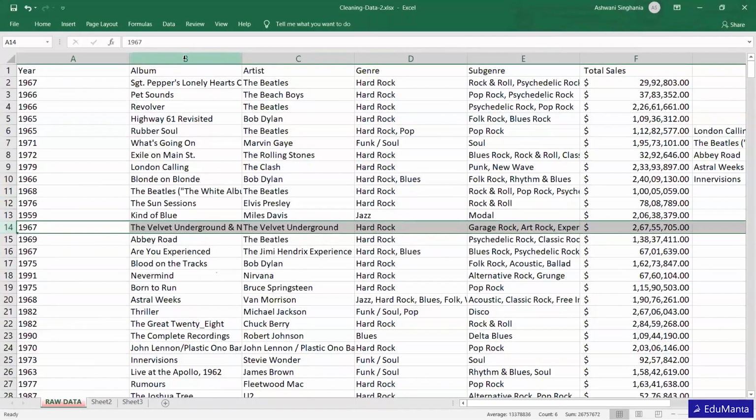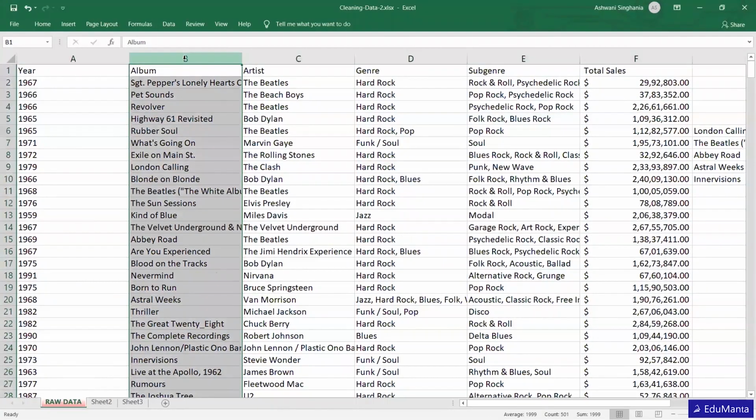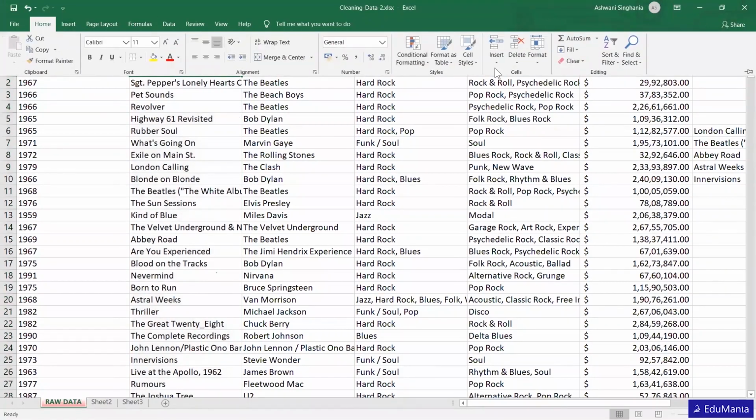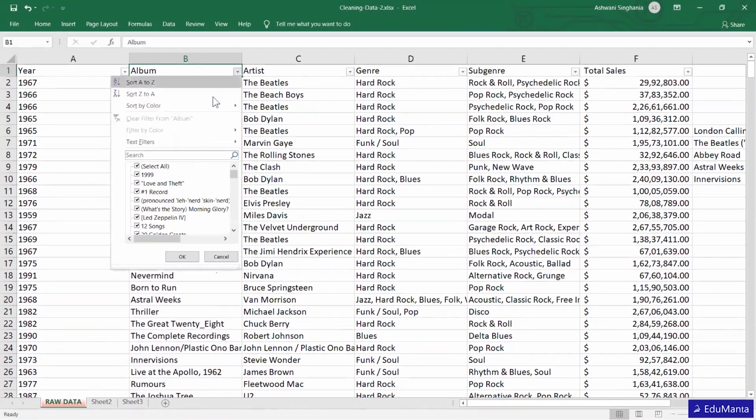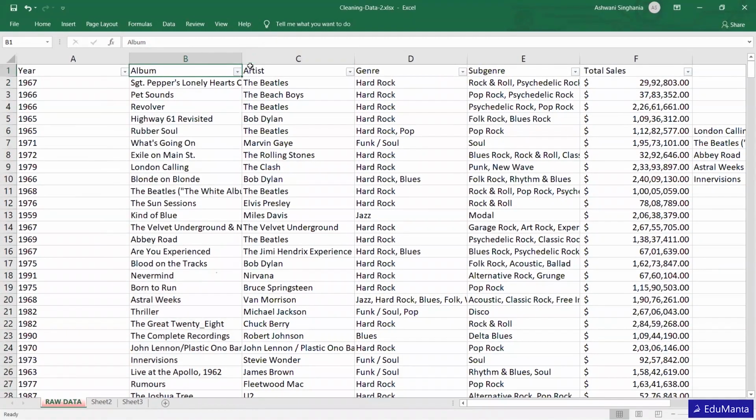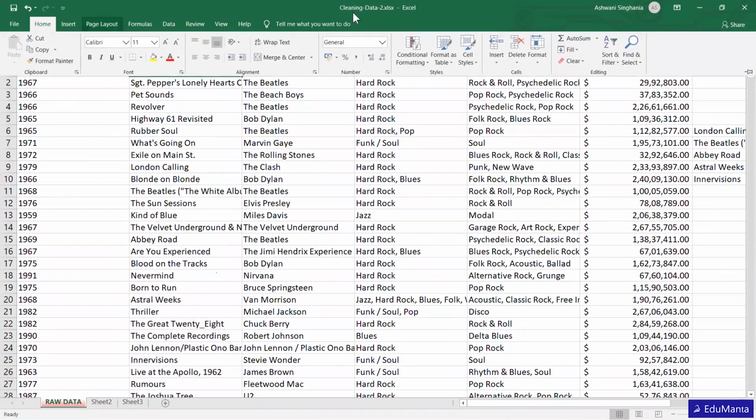Though you can search for it through the find function, or you can also put a filter on this. For example, I'm just going to put a filter over here. Even with the filter, I can choose any, but with so many albums, you have to scroll down and find where the actual name you are looking for is, which is going to be very difficult. Just let me remove the filter.